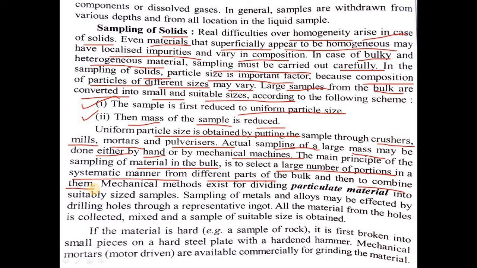For example, in the mining of bauxite ore, near about 10 to 100 samples are collected from different parts and they are collected together. Then after grinding they will be made smooth, and those particles are analyzed in the laboratory. And if we get the content of aluminum in that bauxite ore, then the government will start mining in that area.